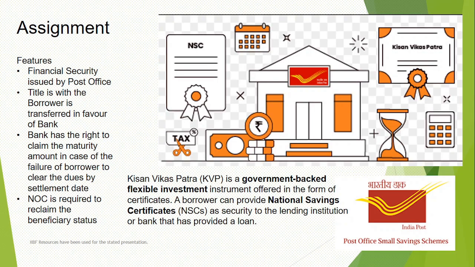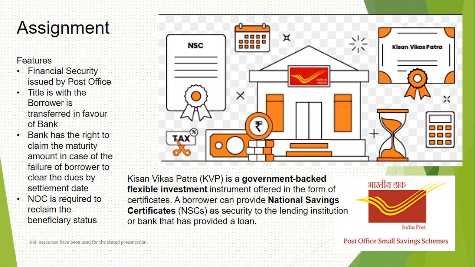Now next, you have an element of assignment. If you look at this picture, you'll see a post office with two types of securities being issued. These are financial securities: one is NSC, National Savings Certificate, and the second is Kisan Vikas Patra. Both of these are tax saving instruments. When you invest, it is stuck for a long period of time, 5 to 7 years. You cannot break it beforehand because these are tax saving instruments. But government has given a provision where you can take a loan on these securities, which are issued by the post office.